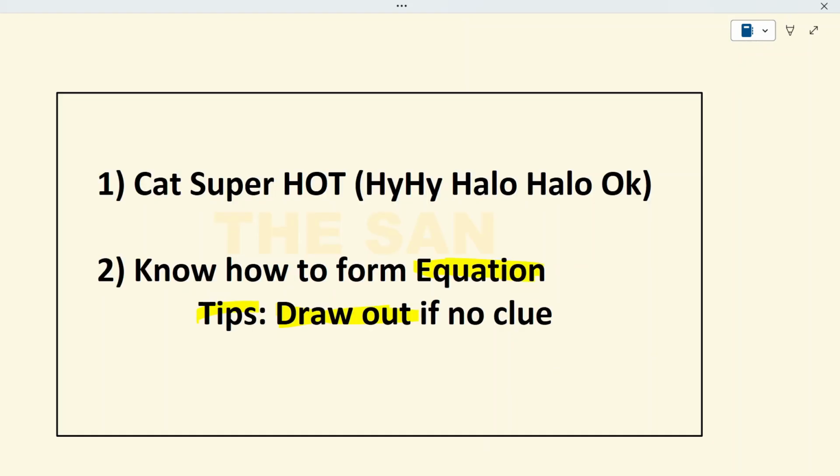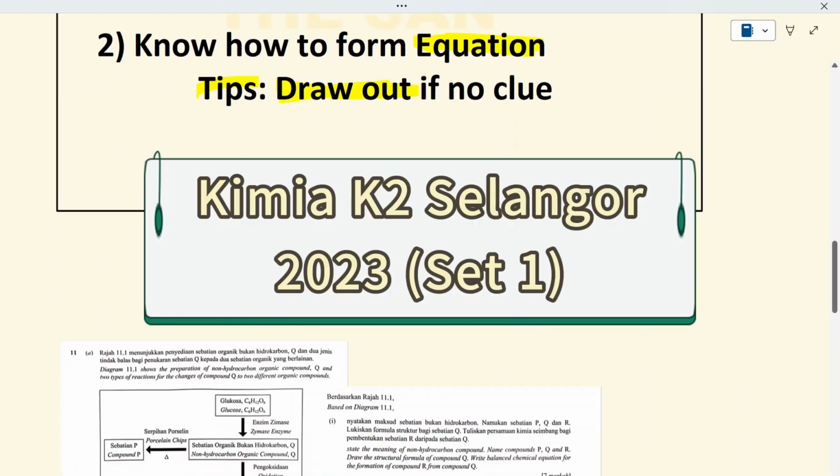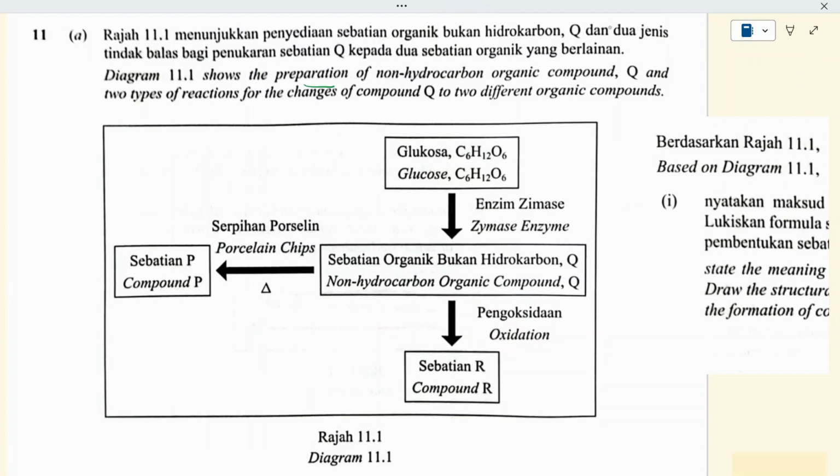So now let's try to do a 2023 trial question. So here we show the preparation of non-hydrocarbon organic compound Q and 2 types of reaction for the changes of carbon compound Q to 2 different organic compounds.